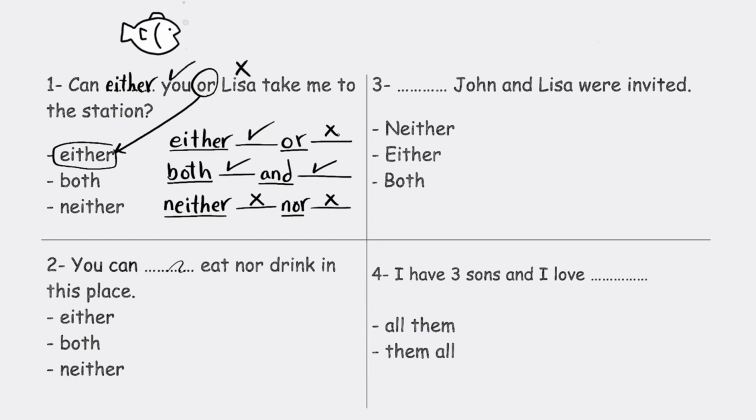You can blank eat nor drink in this place. Here we have nor, so choose neither. And it means not to eat and not to drink. None of them is allowed in this place. Can you answer this one? Blank, John and Lisa were invited. Remember we have and here. What's the answer then? Well, follow this rule and answer.